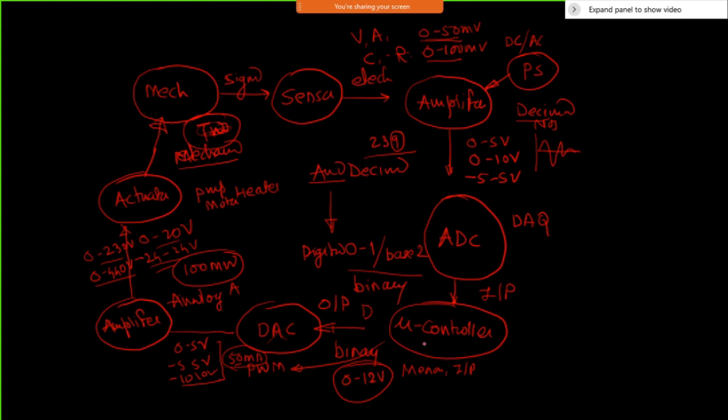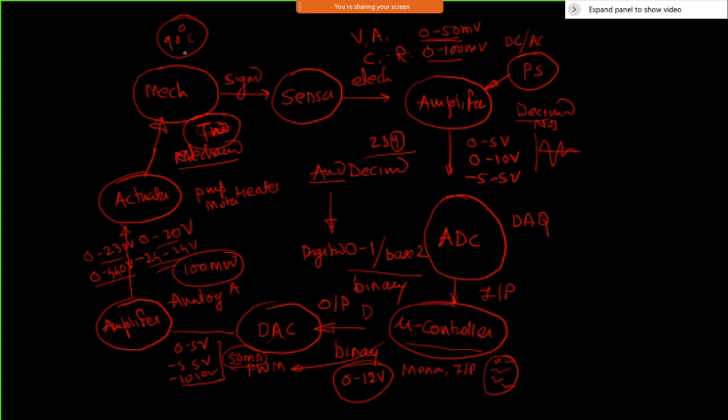The controller is here, this microcontroller. Microcontroller means you're going to write some program onto this, and that program is going to take a decision. Now take a simple example of a heater. You have a heater here, and you want to restrict the temperature so it should not go more than 90 degrees, but up to 90 degrees it should be maintained. That is what you are thinking.